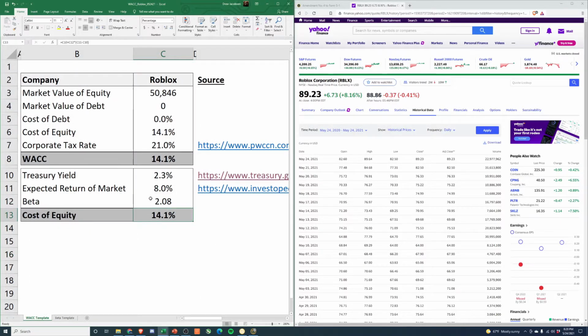So I think 14% is, I think I might tweak this a little bit as I build out the DCF based off how risky I feel they are. I think there's probably more inherent risk. They're a newly IPO'd company that has experienced a lot of growth because of COVID. So I think they're probably a little bit more risky than 14% shows. But as I read through their 10K and pull together revenue estimates and then the DCF, we'll touch more on that. But this will be our baseline WACC that we use. So we'll see how it pulls together.